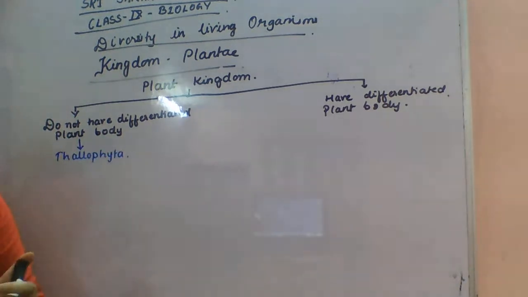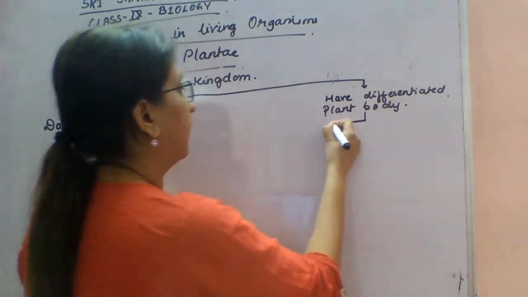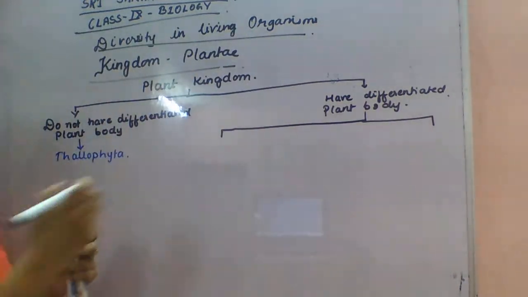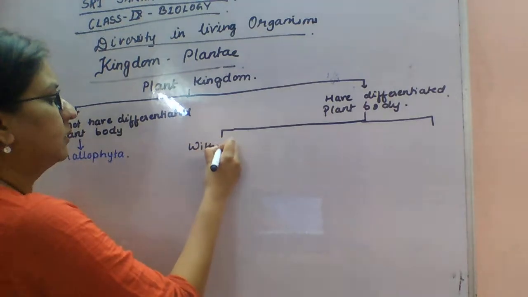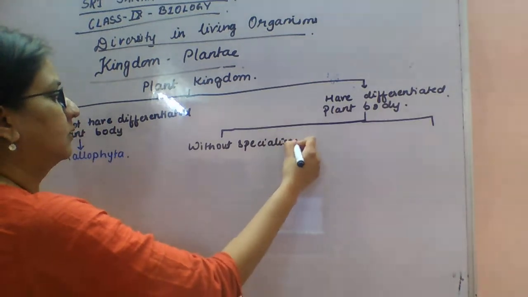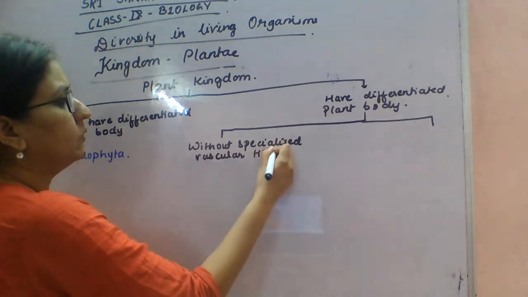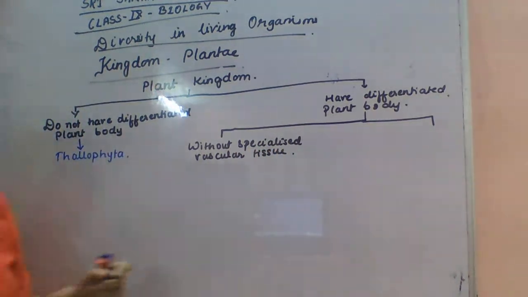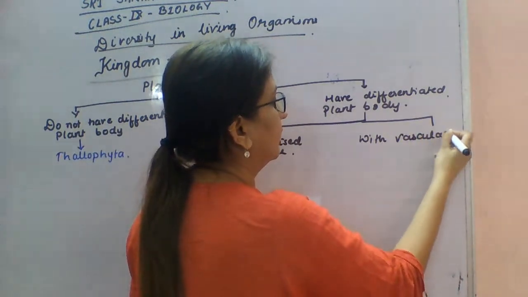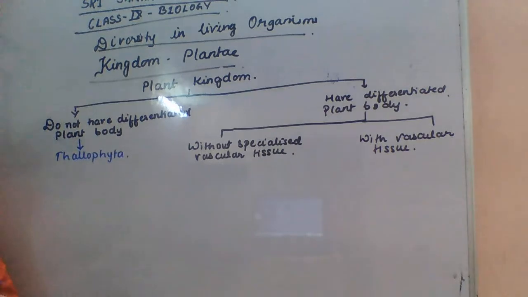Next level of classification: without specialized vascular tissue, and with vascular tissue. That is Bryophyta.